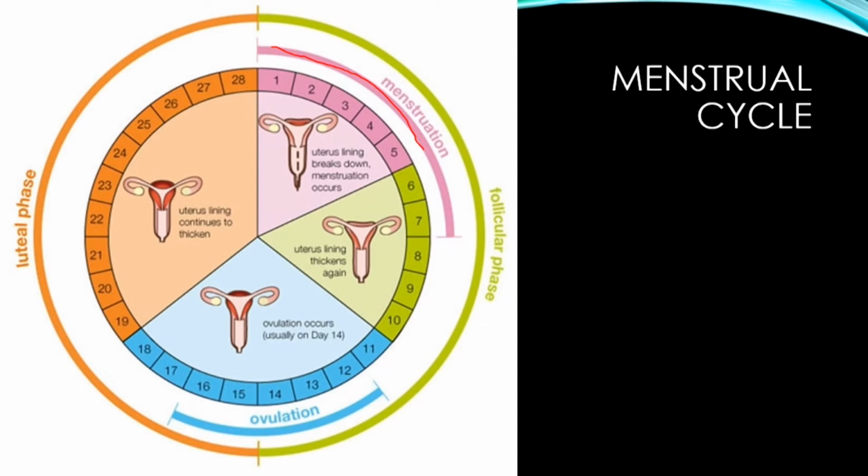After menstruation, of course, the uterus lining needs to build up again. So you can see it here, it starts to build up. That's basically more tissue being laid down, more blood vessels being laid down, making this uterus lining thicker.